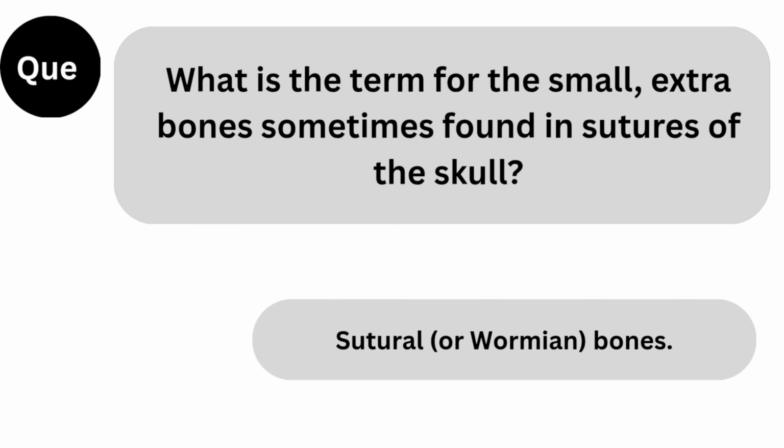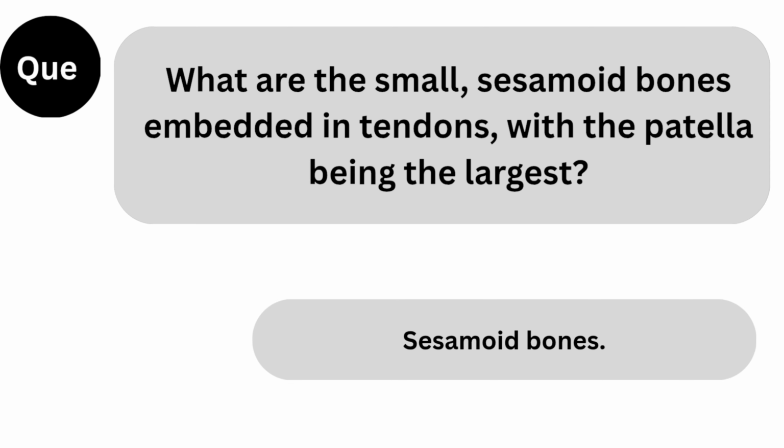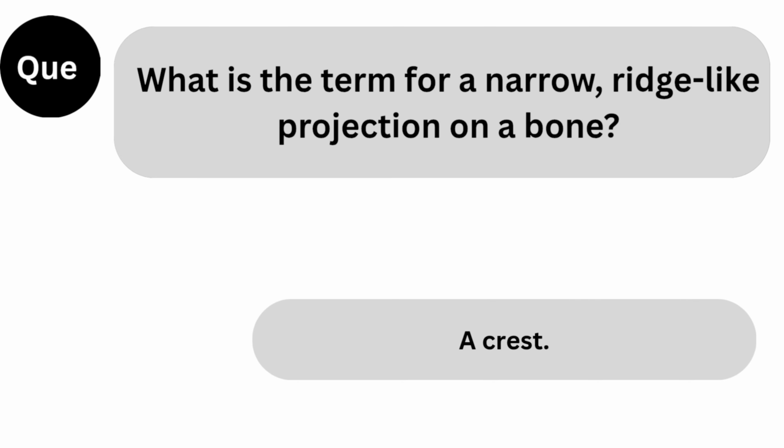Next question. What is the term for the small, extra bone sometimes found in sutures of the skull? Answer: sutural or wormian bones. Next question. What are the small, sesamoid bones embedded in tendons, with the patella being the largest? Answer: sesamoid bones.